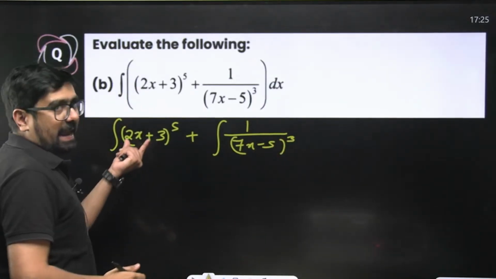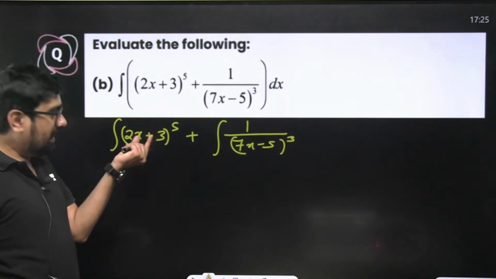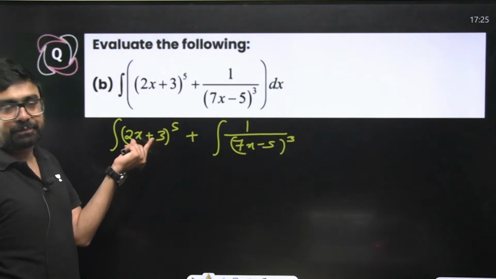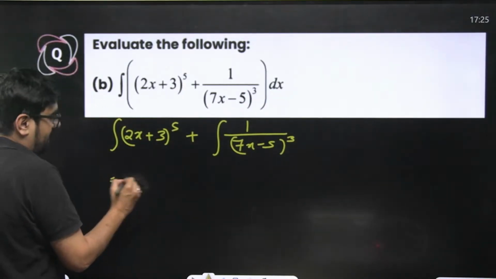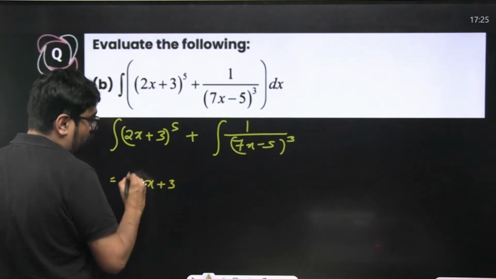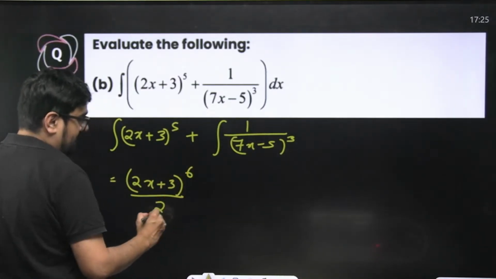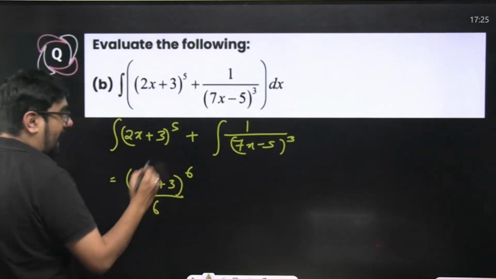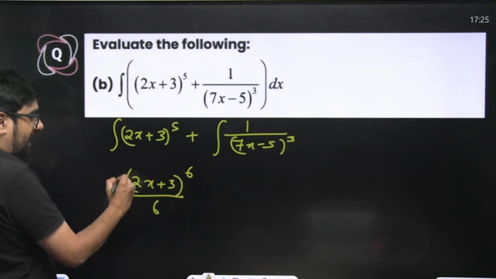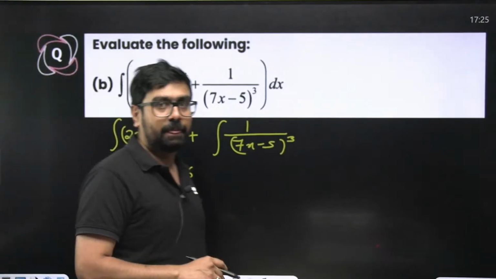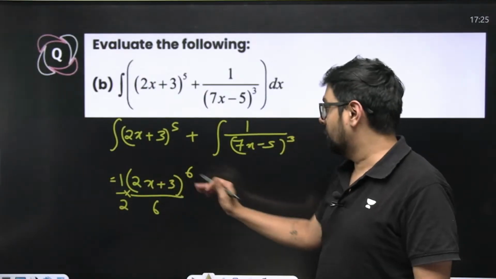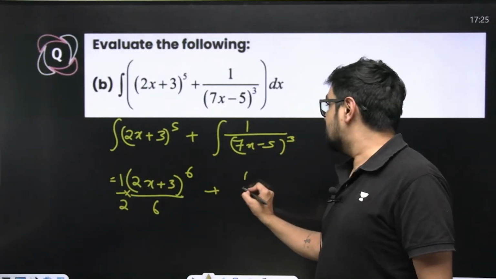This is just like x to the power 5 integral. But instead of x, we have 2x plus 3. So x to the power 5 integral will be x to the power 6 by 6. So this will become 2x plus 3 to the power 6 by 6. Right? And we have to also divide by the coefficient of x. So 1 by 2 will be multiplied. Here 1 by 7 will be multiplied.